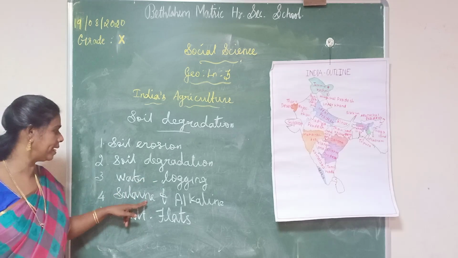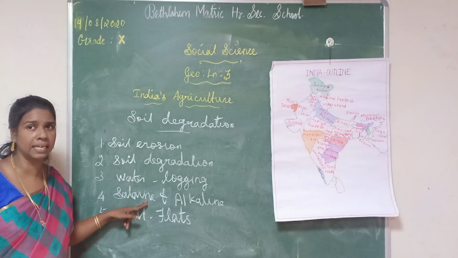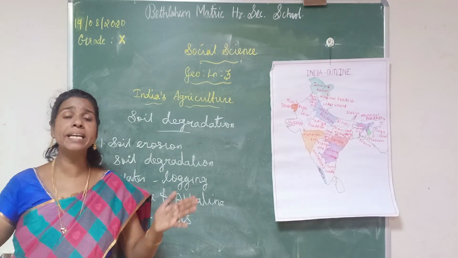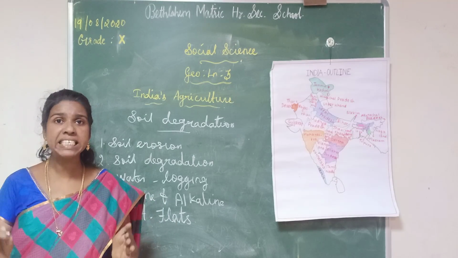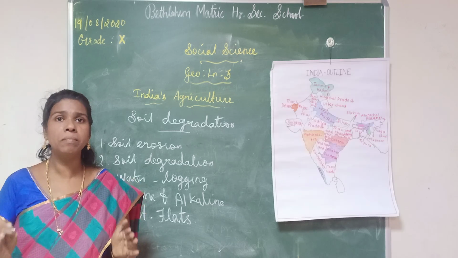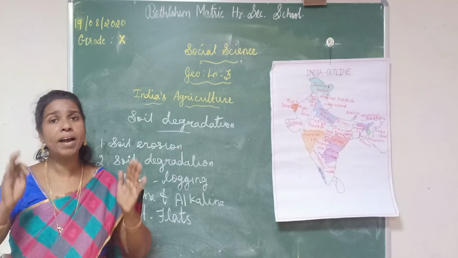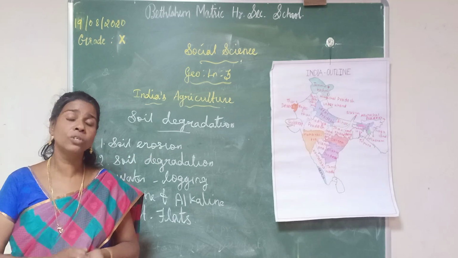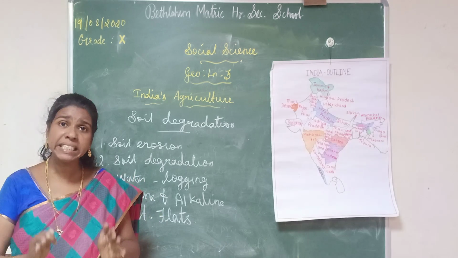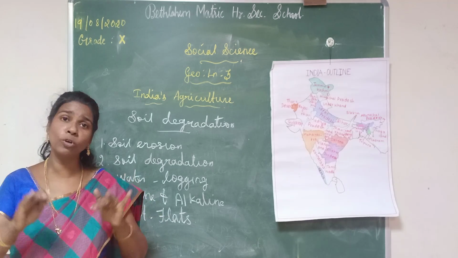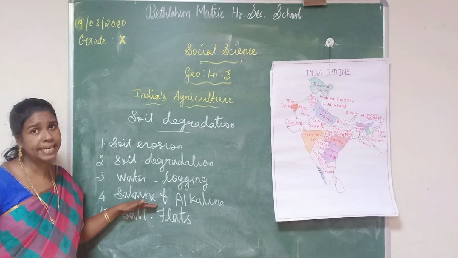Then the fourth one is saline and alkaline. In India, few areas of soil contain chemical properties such as calcium, sodium, magnesium, etc. So, that area's soil contains a high amount of soluble salt. We cannot cultivate any crops in those areas. Even with the help of irrigation, crops won't grow there. So, this is also one of the main problems in Indian soil.